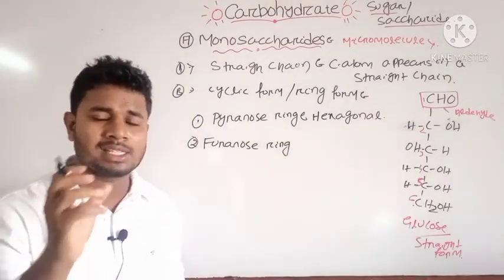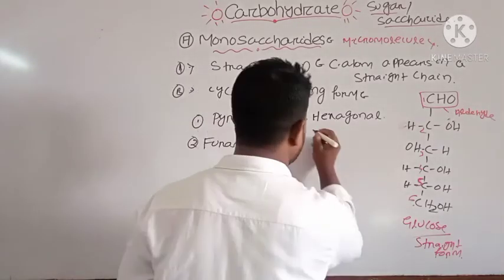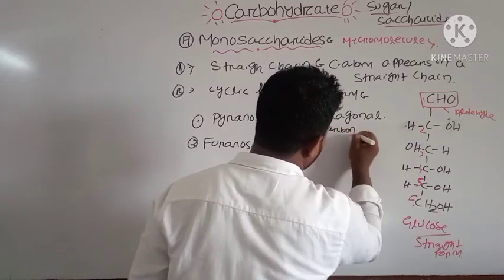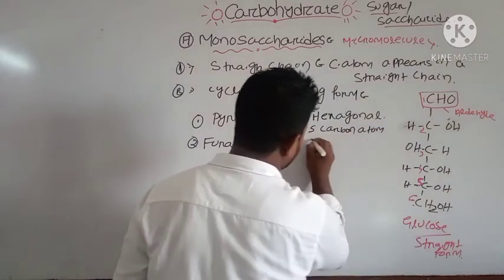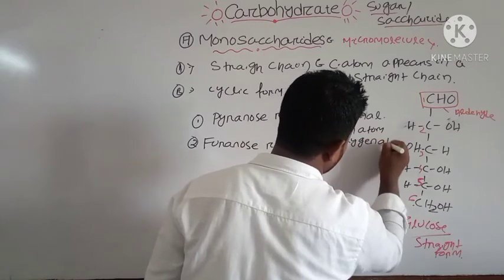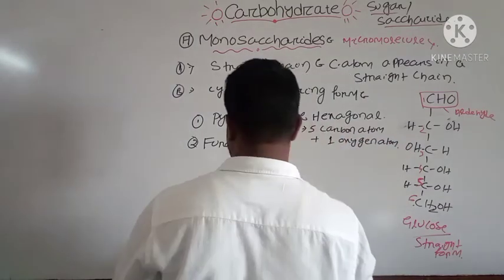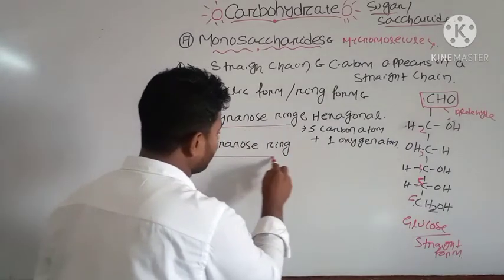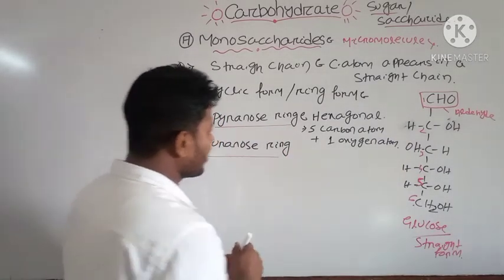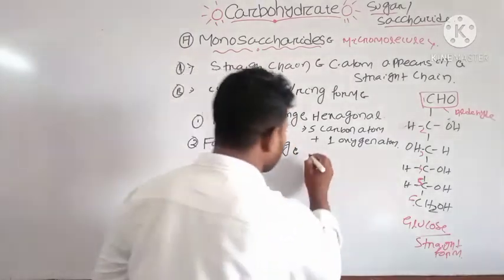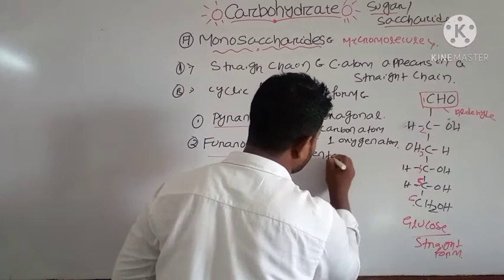Inside the 6 arms, you can see 5 carbon atoms plus 1 oxygen atom is present. That is the pyranose ring structure. If you consider the furanose structure, here you can see 5 arms, and it is known as a pentagonal structure.